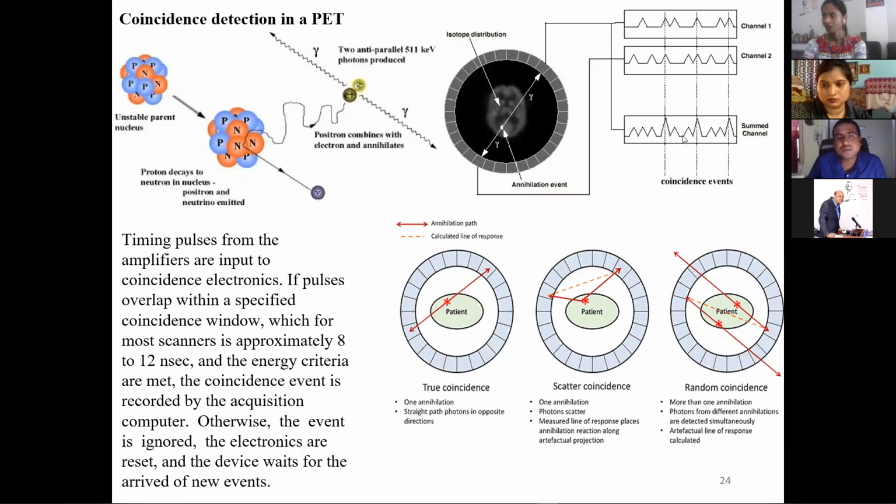This is a true coincidence, but it can happen that the tumor is here, and the photon gets deflected by some organ, and instead of a 180-degree angle, the angle can be reduced. Or suppose there are tumors at two places, with interactions happening on this side and that side, and the computer, when making the inference from the data, understands that the tumor can be somewhere here.